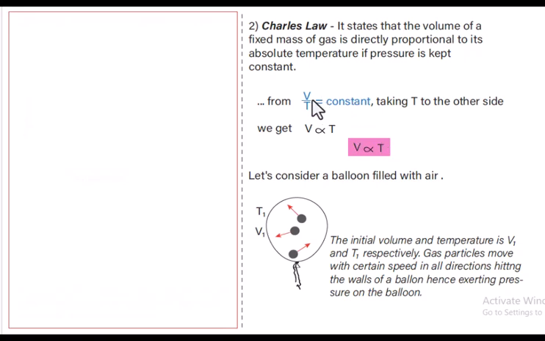Well guys, we have arrived at the whiteboard. You see V is directly proportional to T. As we saw in the simulation, when temperature increases, volume increases while pressure is constant. Initially we have V1 and T1, where temperature is the average kinetic energy of these particles, and volume is the volume of this balloon.